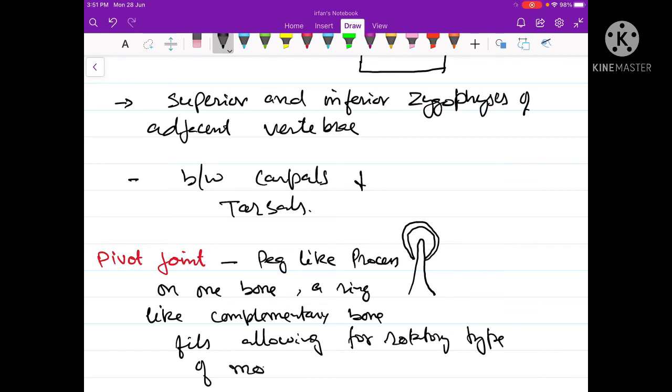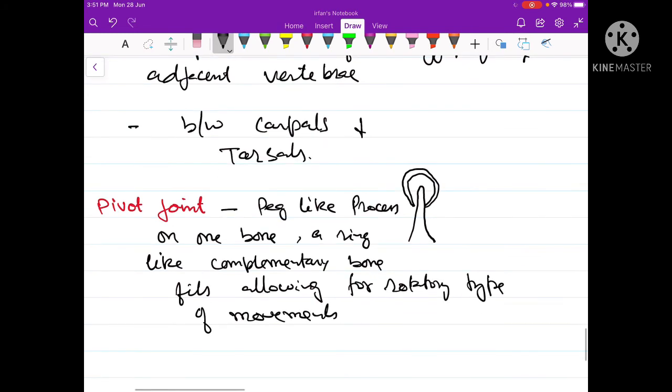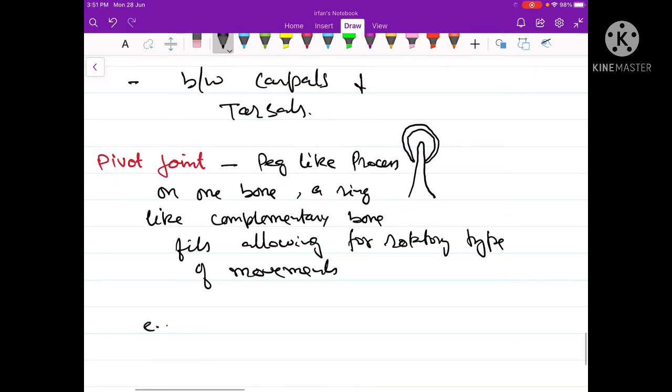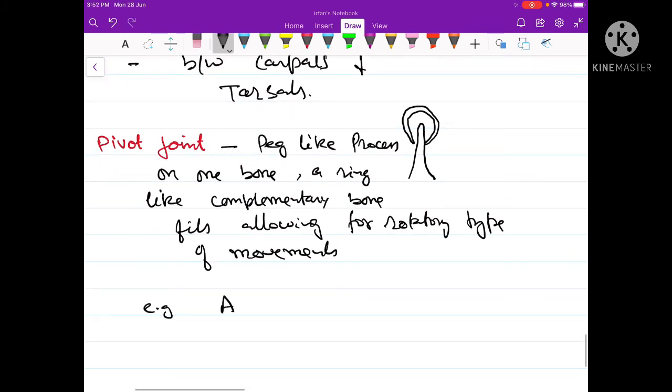So this type of joint will allow rotational movement. For example, this type of joint is found between the atlas and axis vertebrae, that is the first and the second vertebrae. So the joint present between the atlas and the axis vertebrae is an example of the pivot joint.